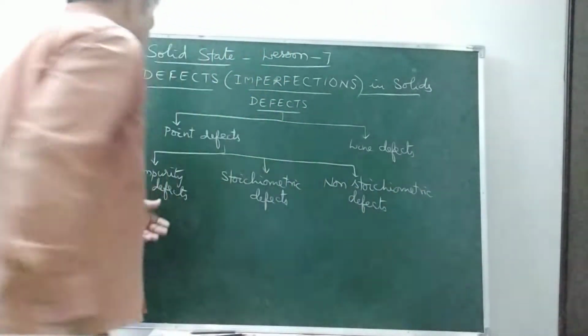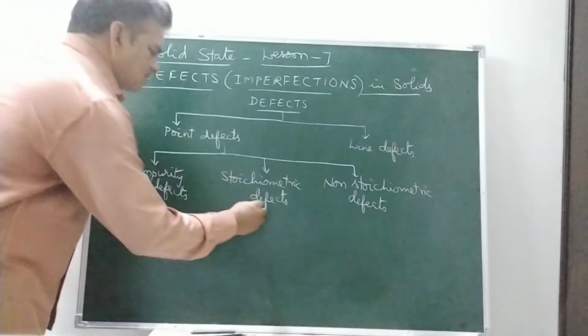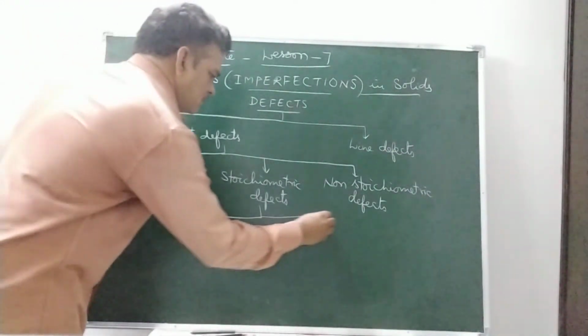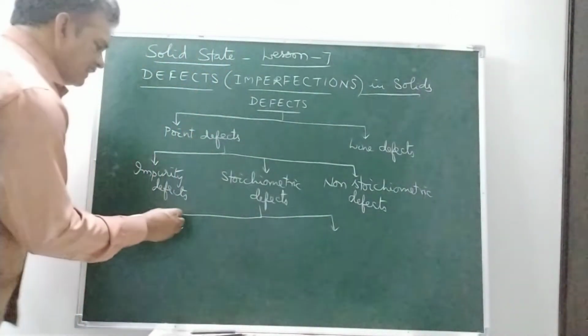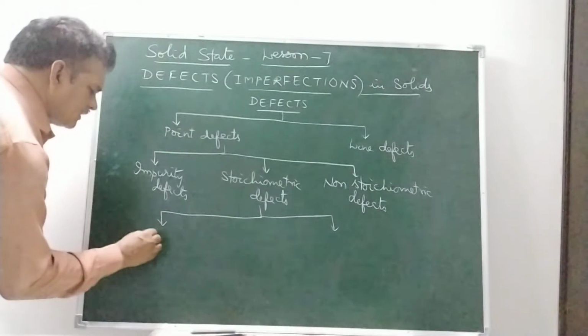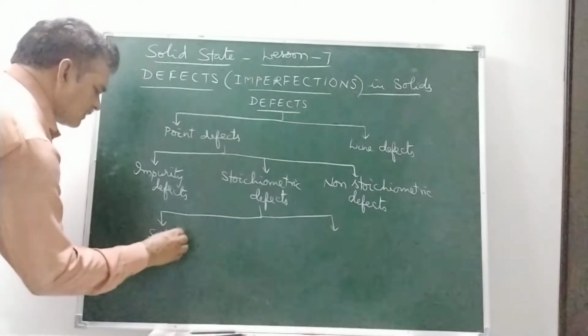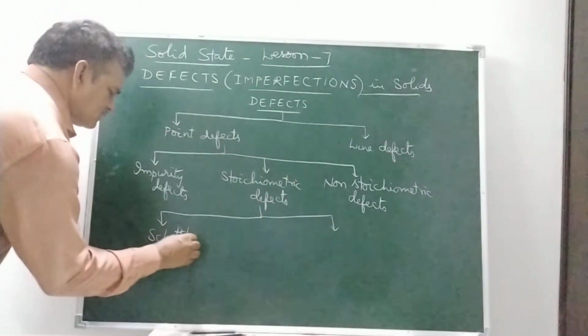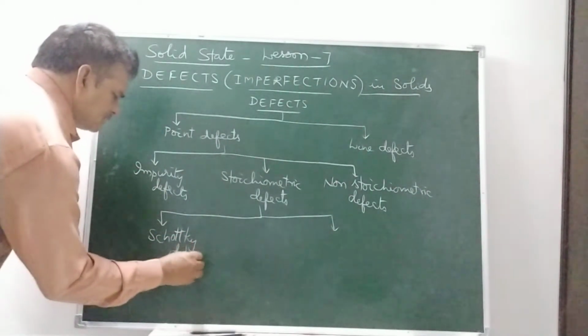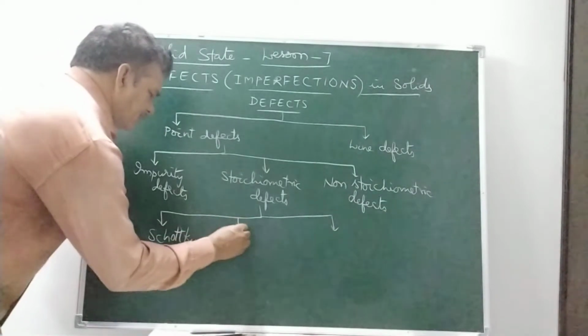Okay. Next, stoichiometric defects are again divided into four types. They are Schottky defect, Frenkel defect,